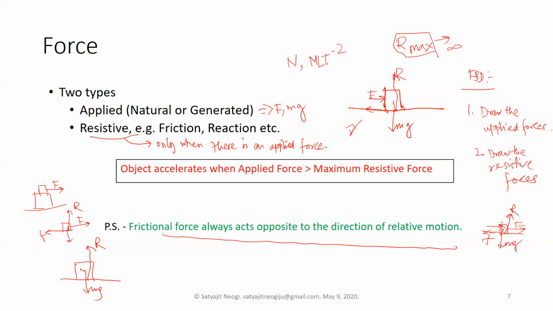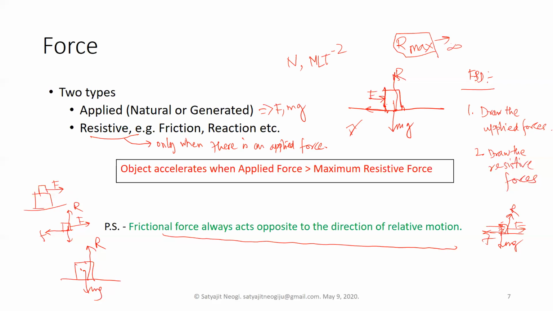So in whichever direction there is a possibility of relative motion, friction acts opposite to that direction. If this object is tending to move this way, then compared to this object it has a tendency to move in this direction. That's why on this surface the reaction of the frictional force would be in this direction.